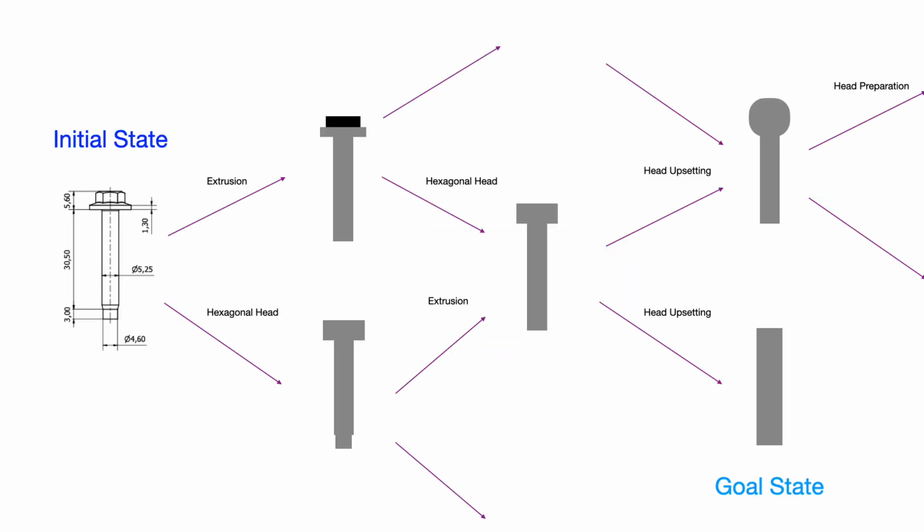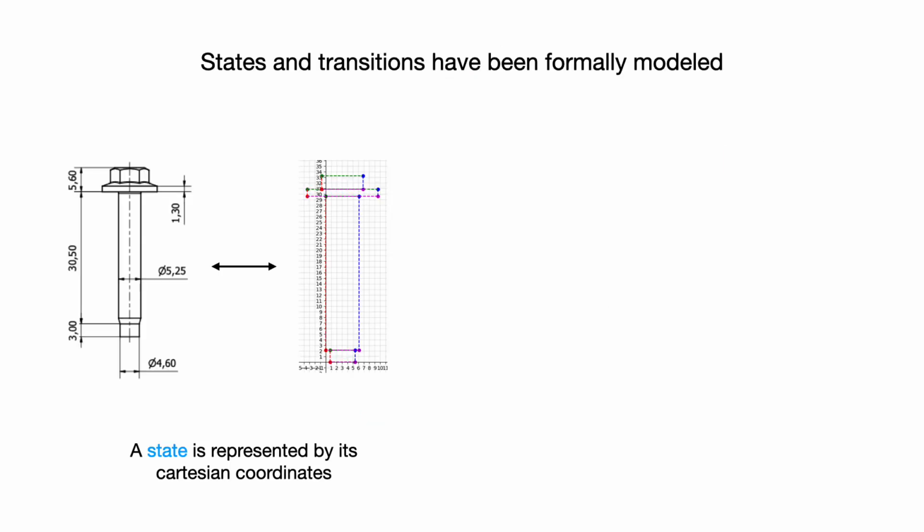Our algorithm is based on a backward state space planning. As a result, we can represent the search process by means of a tree where the operations are inverted, starting from the end and reaching a feasible starting thread. Now, we need to formally represent both states and available actions.